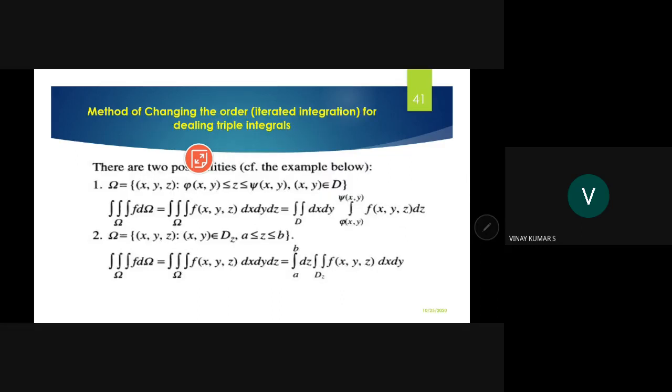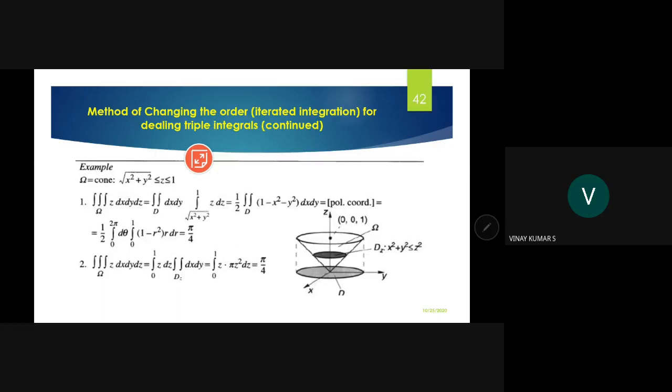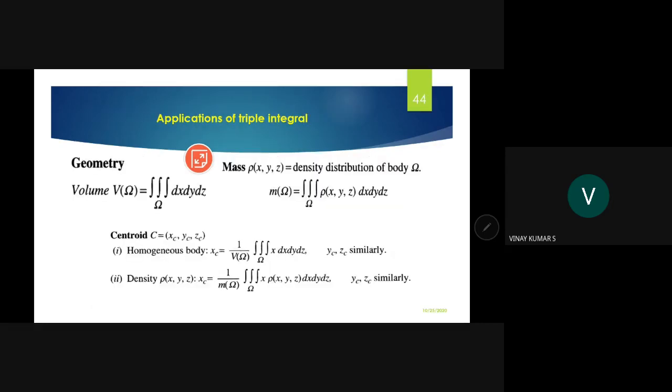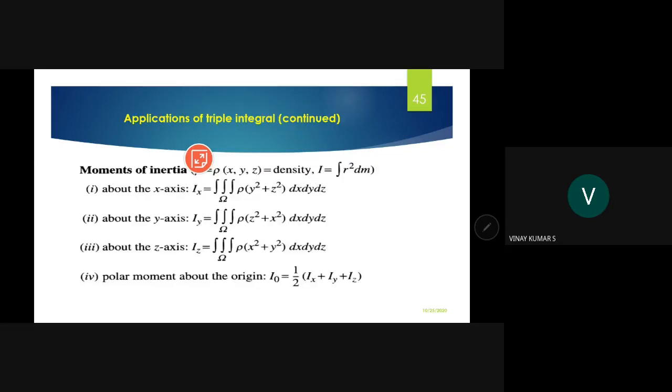Then the method of changing variables and changing the order of integration for triple integrals, as well as the prominent transformations. One is called spherical coordinates, the other is called cylindrical coordinates. These are the two things we require. And applications of triple integrals. This is how our plan will go.